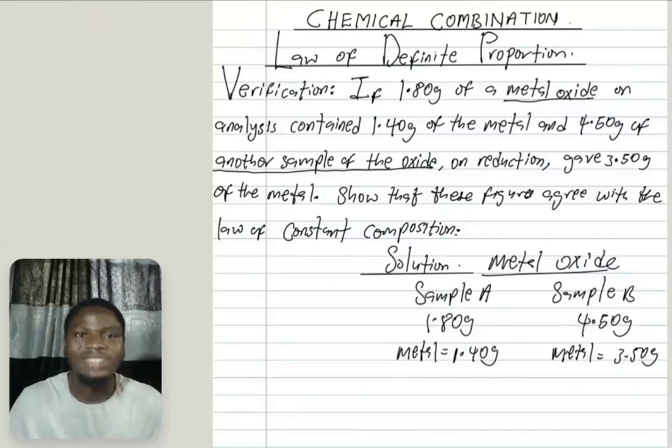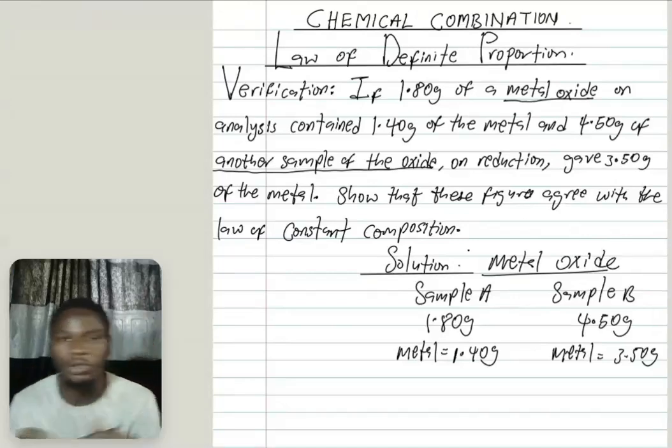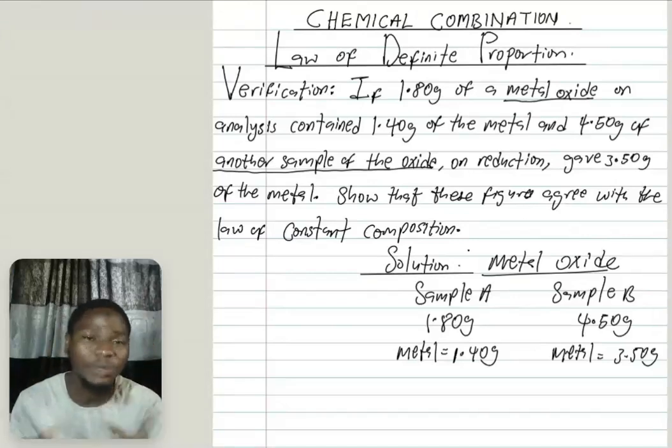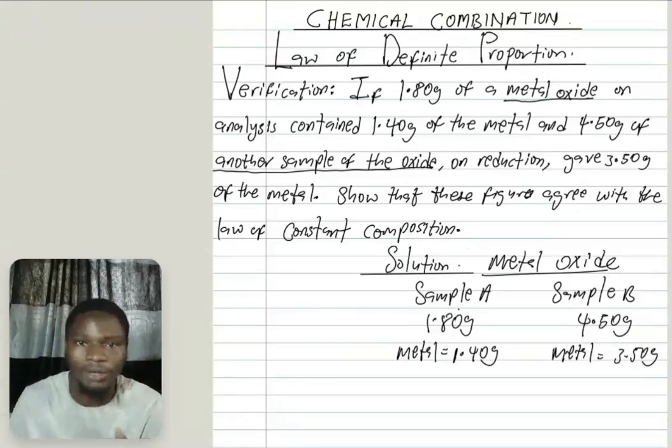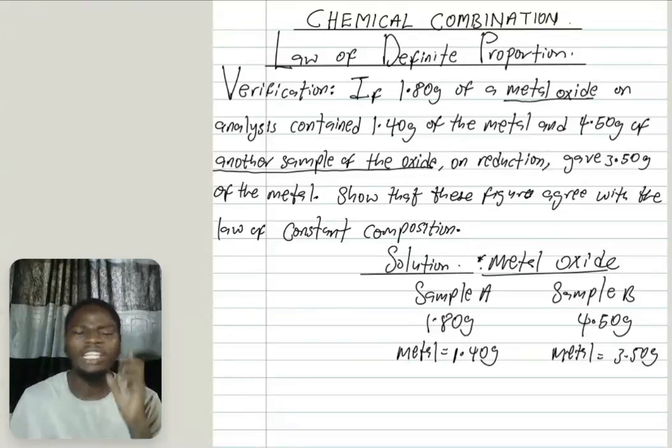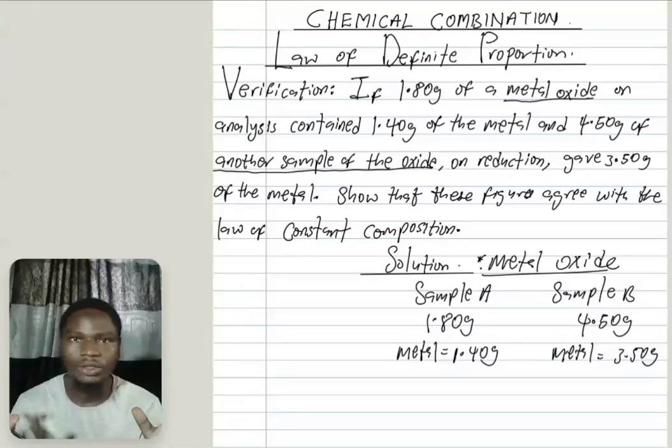Then we are to show whether this obeys the law of constant composition, that is, the law of definite proportion. Pay attention, the easiest way to verify is this. Remember that if we produce the same chemical compound, for example this metal oxide, in two different ways, let me call those ways sample A and sample B, they will contain the same elements in the same proportion by mass.